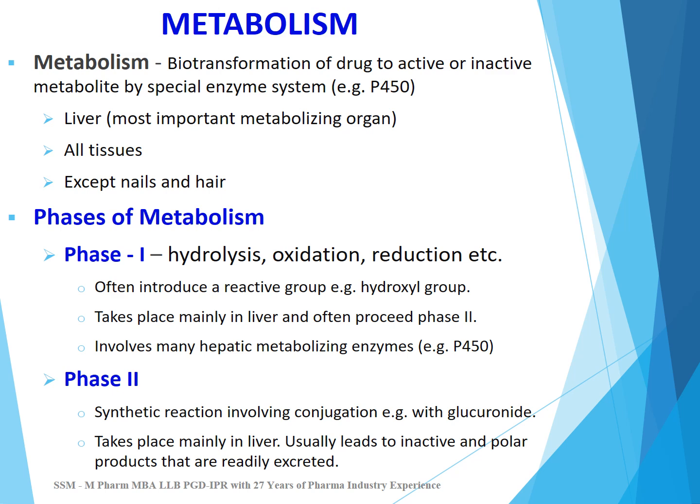in which synthetic reaction involving conjugation with glucuronide occurs. It takes place mainly in liver and usually leads to inactive or polar products that are readily excreted. So metabolism basically helps in excretion of the product. It converts the drug or toxic substance into water soluble and polar product which can be easily excreted.